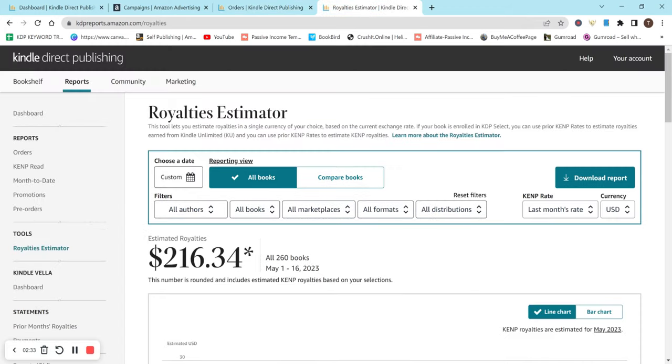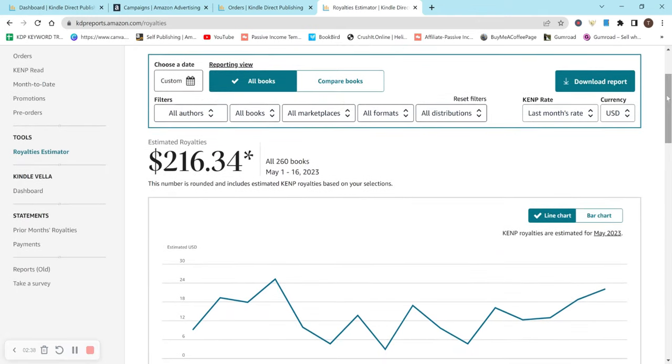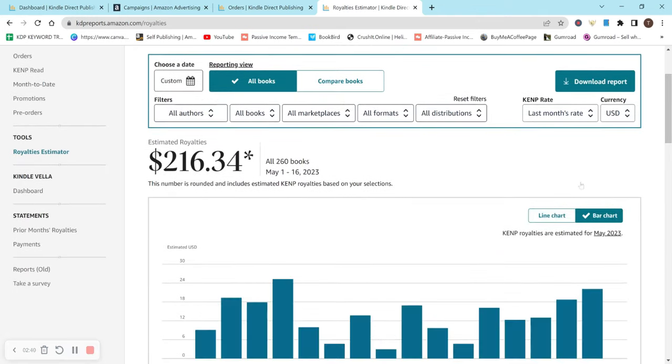And moving over to my royalties, I've made a total of $216.34 so far for the month of May in 2023, and that's for May 1st through 16th. This doesn't include the 17th or 18th, or the amount that was on my dashboard. But I'm really excited about this because I'm really hoping to make over $400 this month with KDP. I'm not sure if it's going to happen, but I haven't made over $400 a month yet. So it would be really cool if I was able to reach that goal this month.